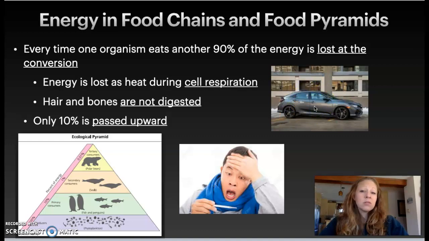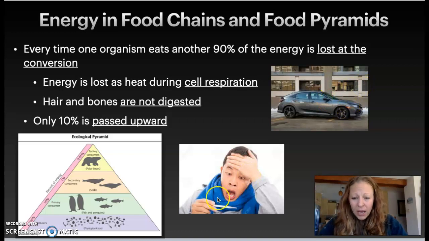And this is a very rough estimate, about 20% of that gas makes the car go, makes it move forward. However, when you put your hand on the hood of that car, you can feel the heat coming off of it after a drive. That's because that energy is being lost. A car is not an efficient converter. Neither are we.